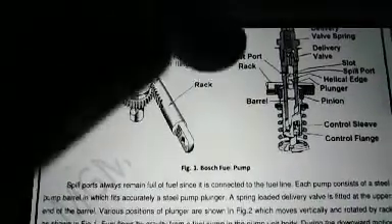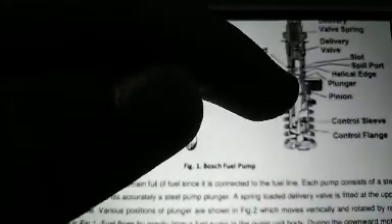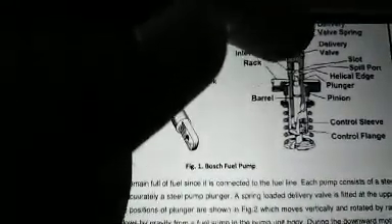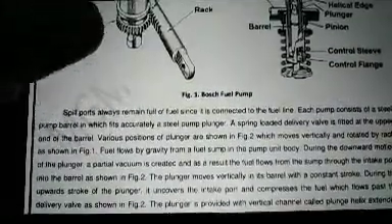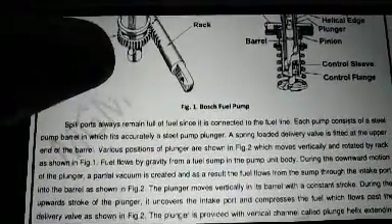When the vacuum is created in the barrel, the fuel is taken from the fuel tank, and the intake port and the barrel are full of fuel. As the plunger goes upward, it closes the inlet and outlet ports, or spill ports, and compresses the fuel present at the top of the barrel. This compression produces the pressure for that fuel and delivers it to the different cylinders via different pipelines.